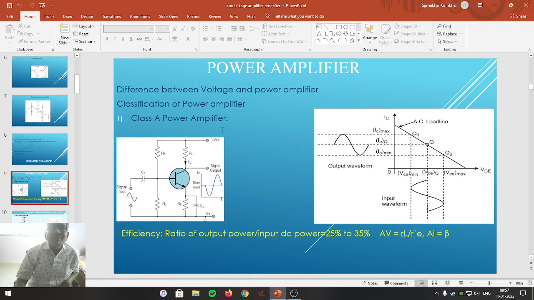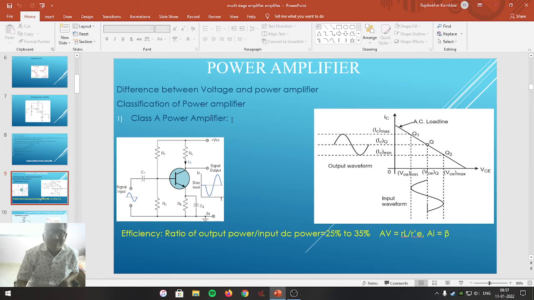A class A power amplifier is a power amplifier in which the output collector current flows throughout the full AC input cycle. This means the output collector current flows in the positive as well as the negative half cycle of the input signal.